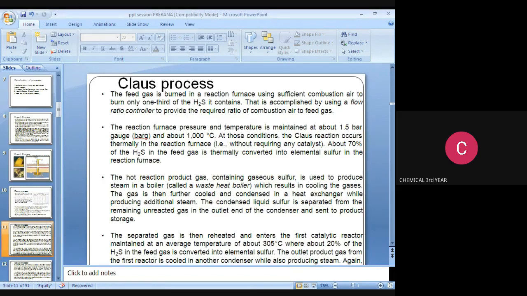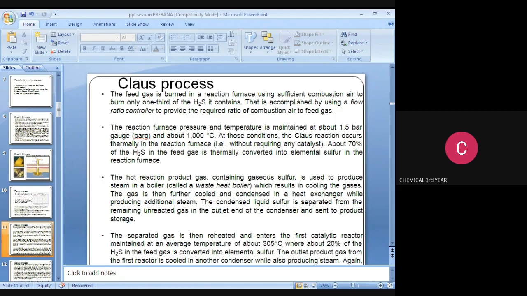The hot reaction product gas containing gaseous sulfur is used to produce steam in a boiler called a waste heat boiler, which results in cooling the gases. What is the use of the waste heat boiler? That is cooling the gases.